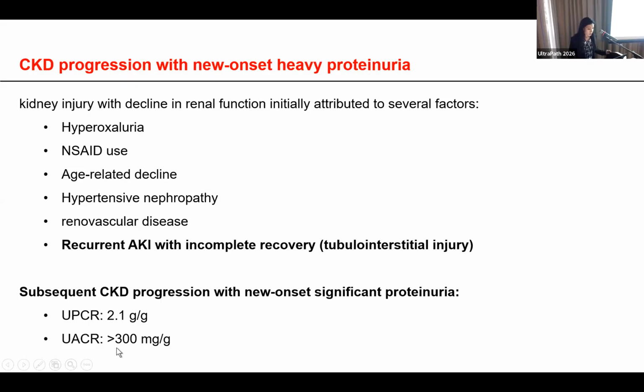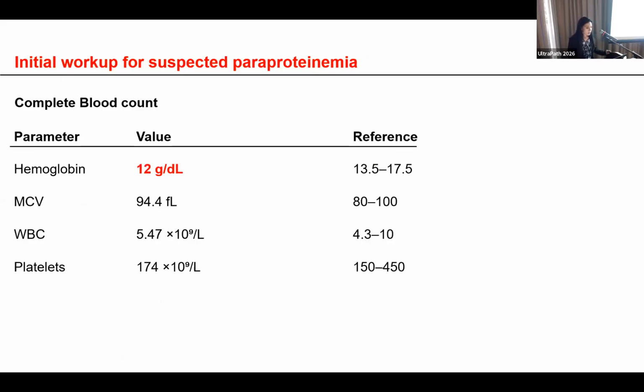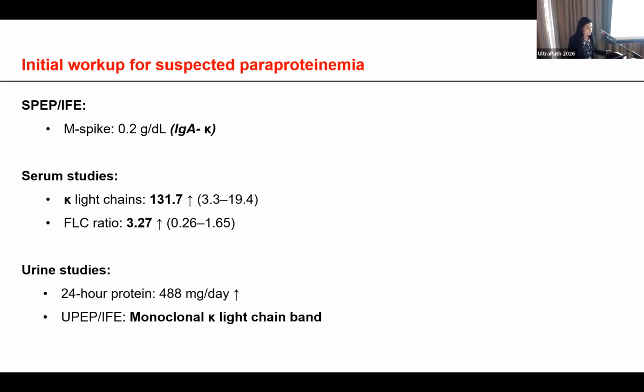Also, his albuminuria was severe. The total protein in urine was significantly higher, suggesting the presence of non-albumin component with a possible tubular or monoclonal process, and the patient was then evaluated for possible paraproteinemia. His complete blood counts were normal apart from the mild normocytic normochromic anemia. Serum protein electrophoresis showed a small spike of 0.2 gram per deciliter, identified as IgA Kappa.